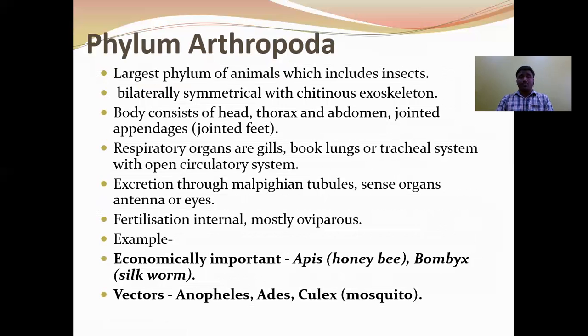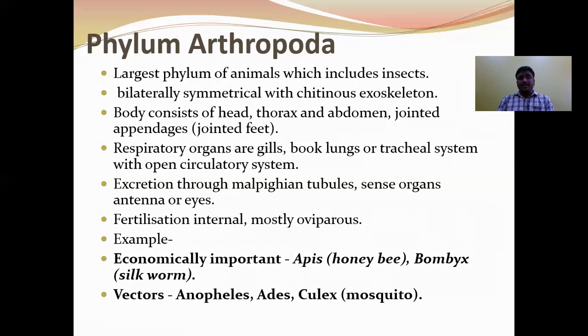Next phylum, Arthropoda. The Arthropoda is the largest phylum of animals, which includes insects. It exhibits bilateral symmetry and the body is covered by a chitinous exoskeleton. The body is divided into head, thorax, abdomen, and it has jointed appendages. Because of the presence of jointed appendages, the phylum name is Arthropoda. Respiratory organs are gills, book lungs, tracheal system, book gills.